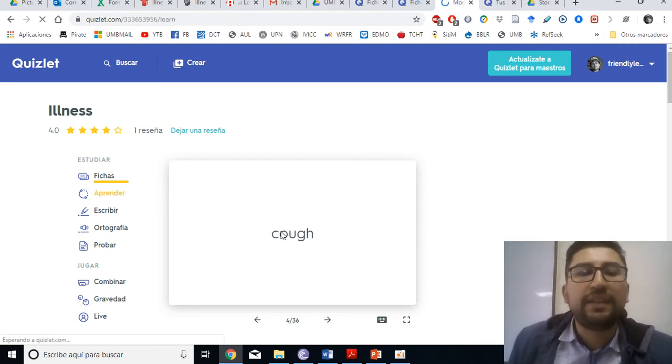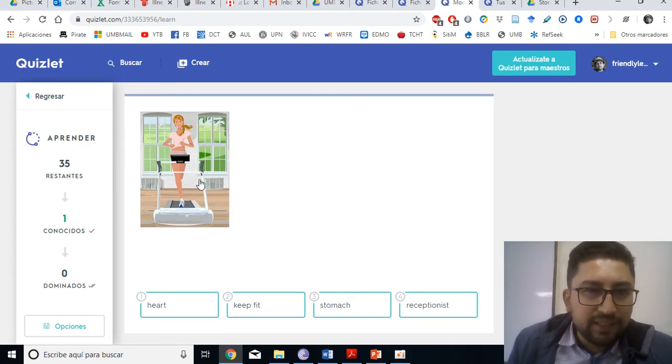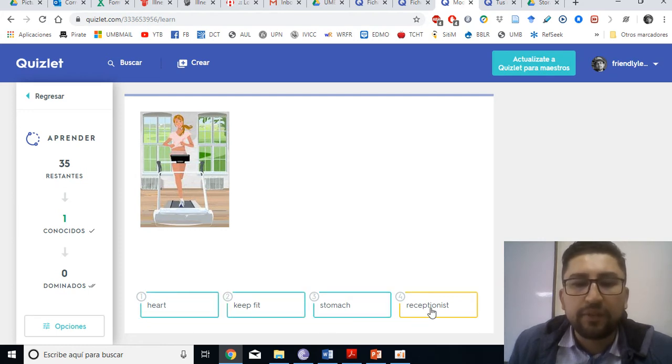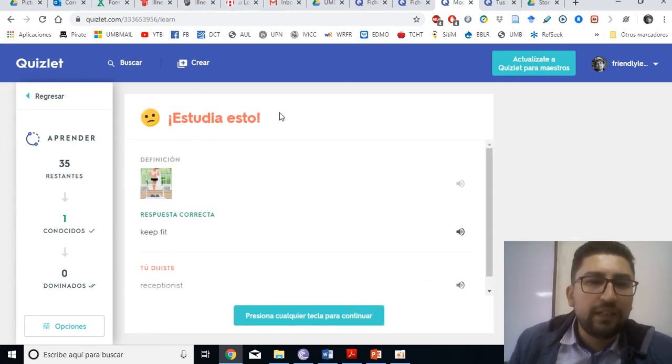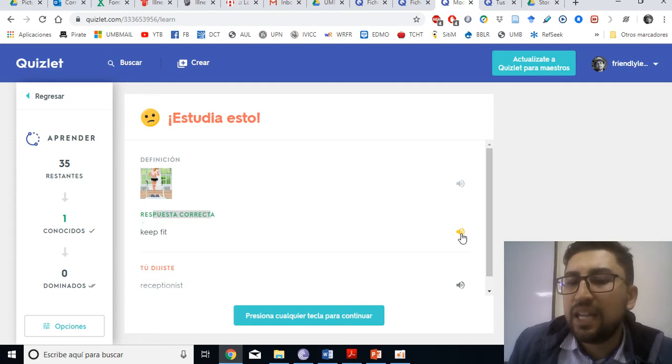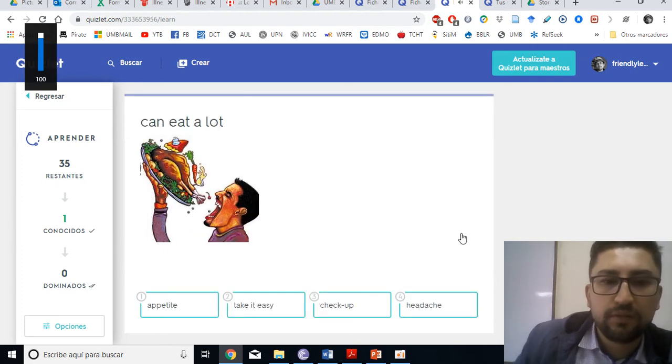For example, with aprender, you have different modes in which you can learn the vocabulary. So what is this? What do you think it is? Heart, keep fit, stomach, receptionist. So let's say it is receptionist. It tells you estudia esto, right? This is very important because this is the right answer and it gives you the input in sound. Let's hear. Keep fit. One more time.